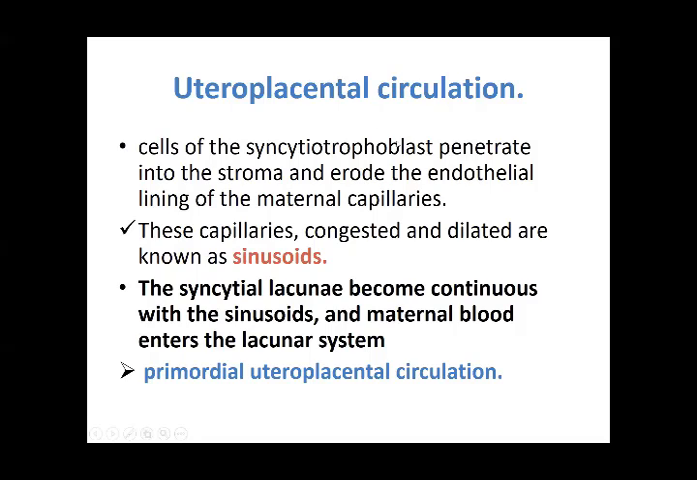Cells of the syncytial trophoblast penetrate into the stroma and erode the endothelial lining of the maternal capillaries. These capillaries, congested and dilated, are known as sinusoids, that is, the maternal capillaries. The syncytial lacunae become continuous with the sinusoids and the maternal blood enters the lacunar system. This is what we call the initial primordial uteroplacental circulation, which develops roughly at the second week.